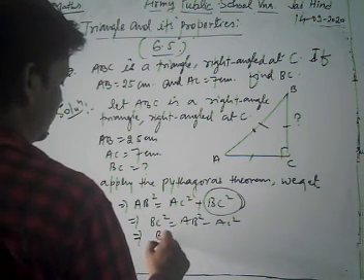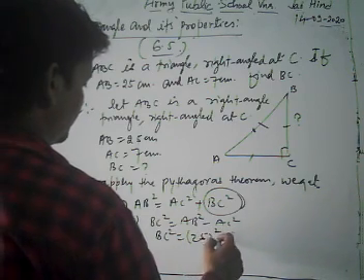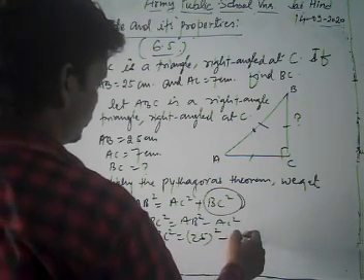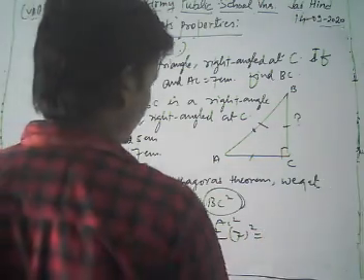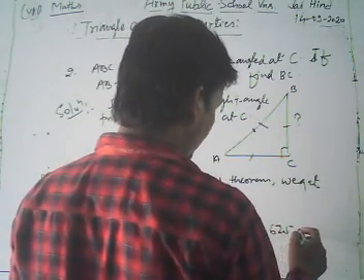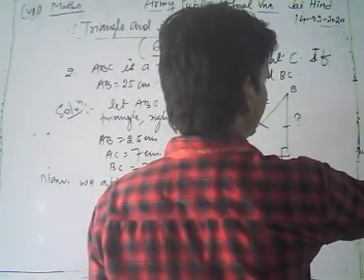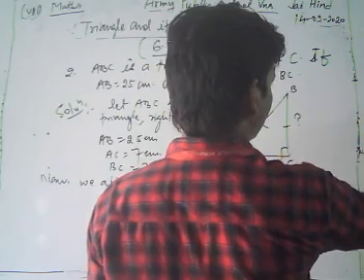Now BC square is equal to the value of AB, which is 25 square, minus the value of AC, which is 7 square. So we get 25 square is what? 625 minus 7 square is 49. Now we subtract them, 625 and 49. Look what I get.